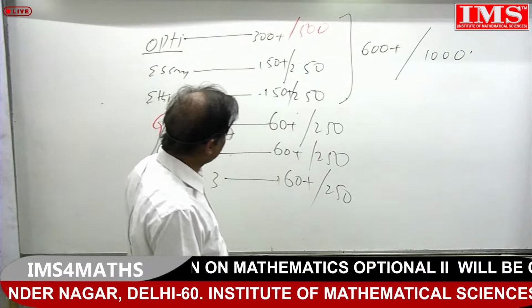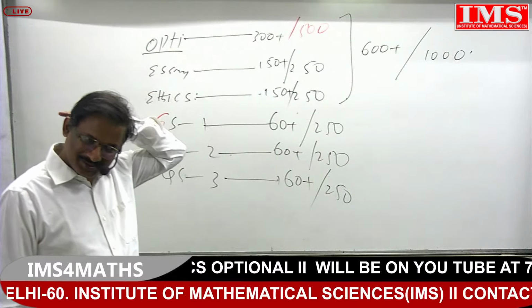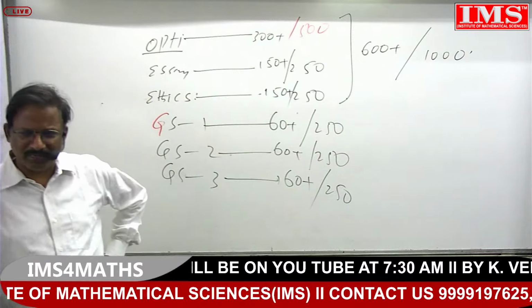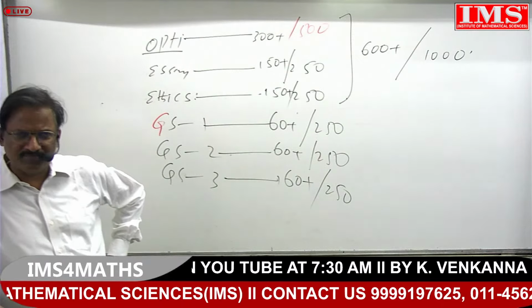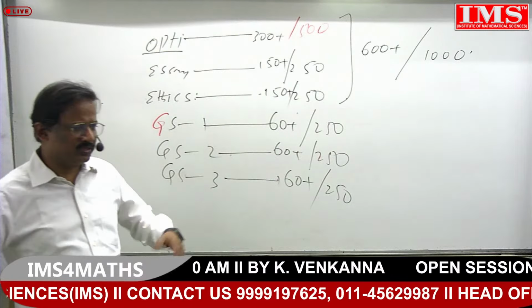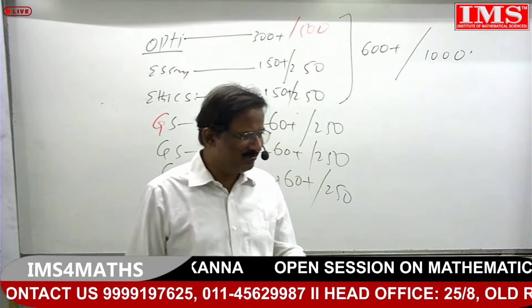So a person feels that no, I cannot get 50 marks. No, you can. Because I've seen when there were two optional papers, one student had chosen mathematics and Pali.